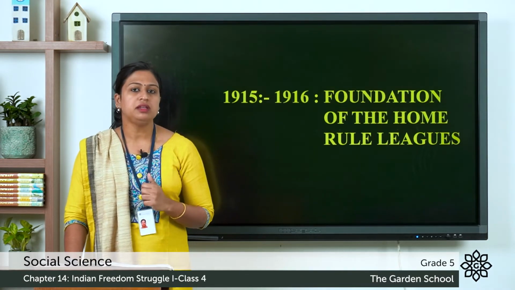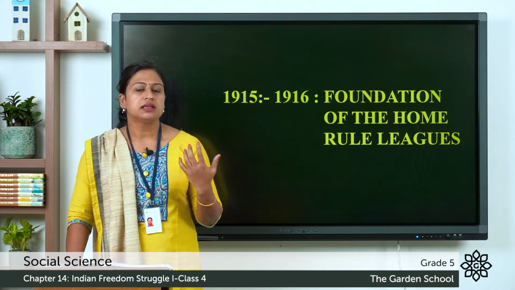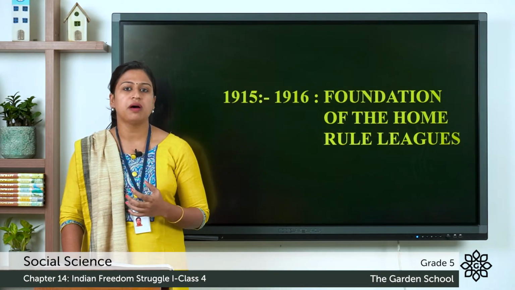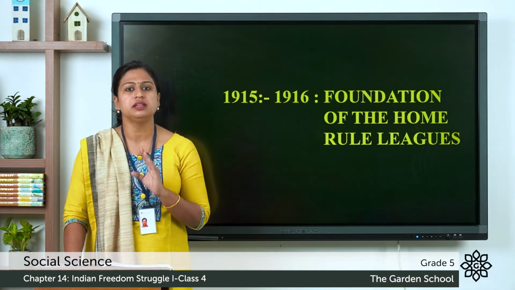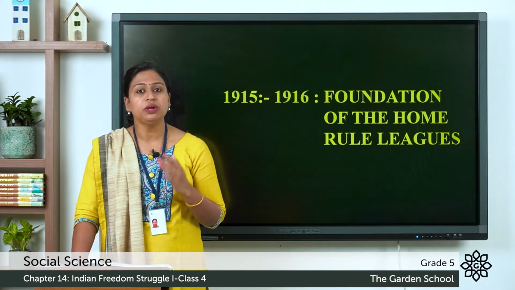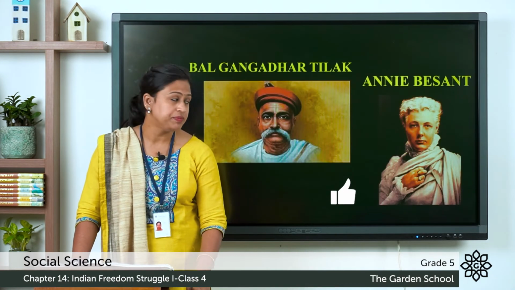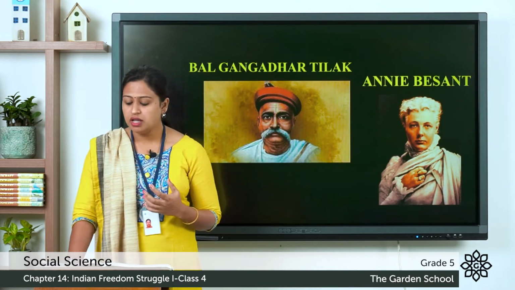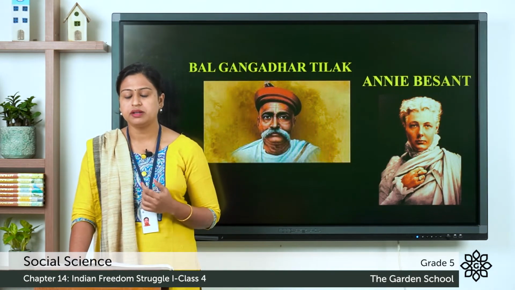At that time in India, some of the Indian national leaders thought that if they supported the Britishers during World War I, then the Britishers would accept their demand for self-government. Self-government means the government which consists of only Indian national leaders. But the leaders realized that the Britishers had no intention of giving up power over India. Because of this, leaders like Bal Gangadhar Tilak and Annie Besant formed a league, the Home Rule League. It was formed in the year 1915